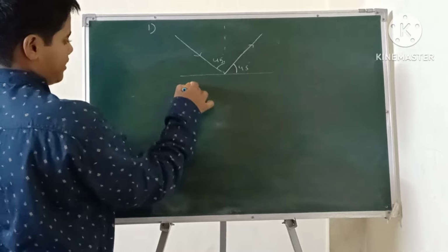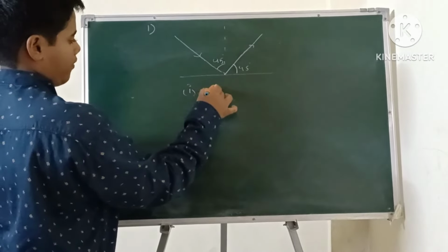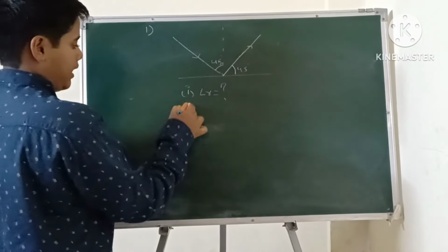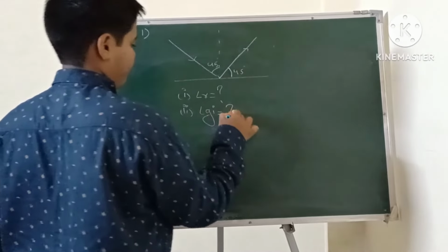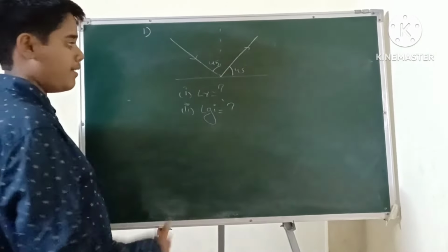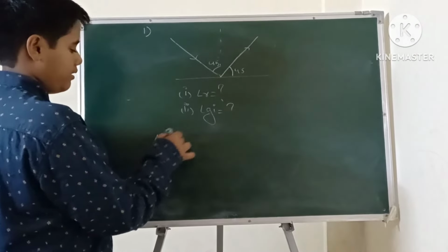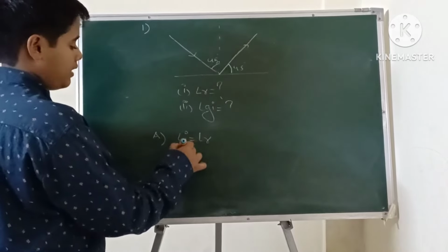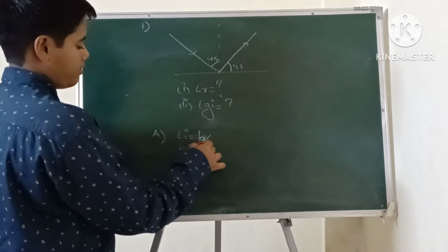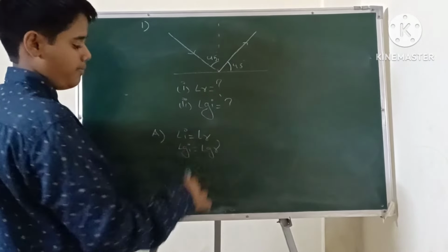In this question they are asking: angle of reflection is equal to what, and glancing angle of incidence is equal to what. Here we already learned the angle of incidence is equal to the angle of reflection, and the glancing angle of incidence is equal to the glancing angle of reflection.